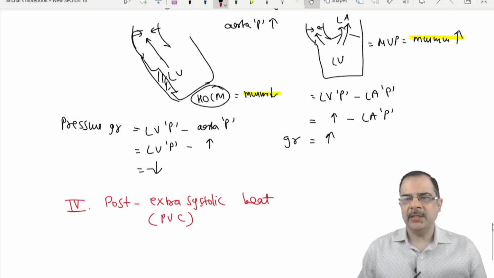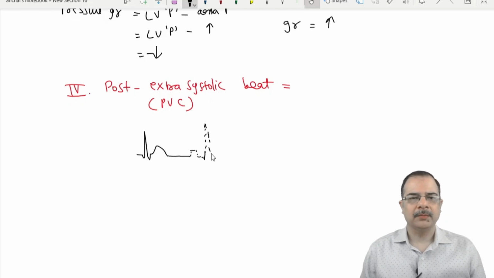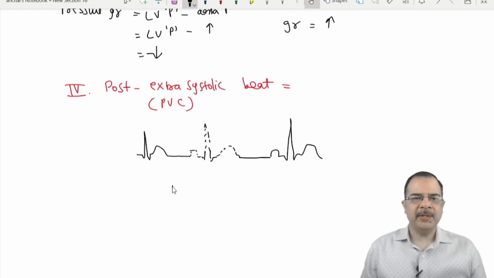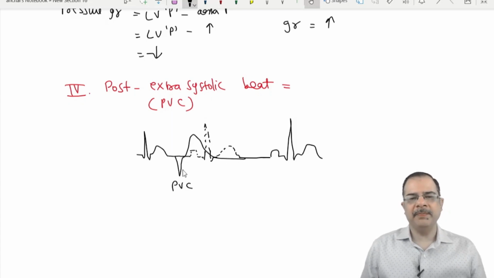So what happens in a post premature ventricular contraction? Suppose this is a normal cardiac cycle, and here the next cycle should have come. This should be the next cycle, and the third cycle is this cycle, normal. If a premature ventricular contraction occurs, meaning there is an extra systole here, this contraction will come prematurely.